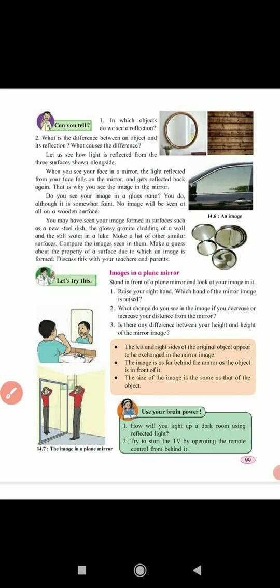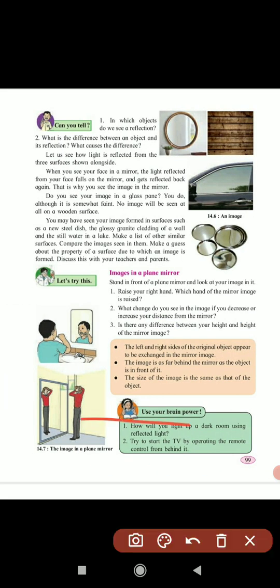Now the next point, here again are some questions for you. In which objects do you see a reflection? Here some objects: a mirror, wood, and the window of a car. If you look at a mirror, you can see the image, but in wood we can't. In the car window also you can see the image. What is the difference between the object and its reflection?